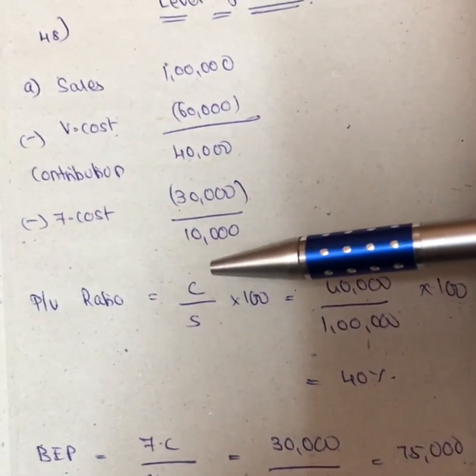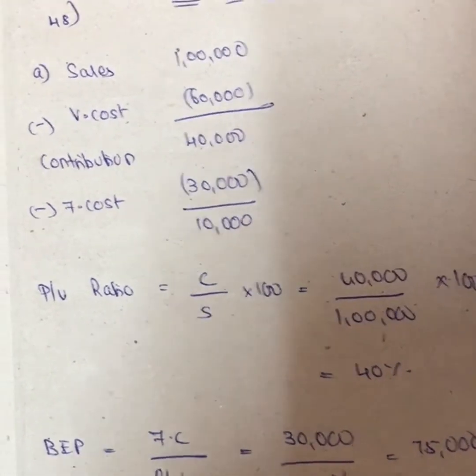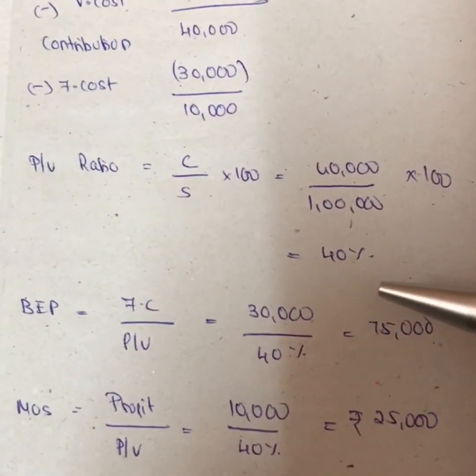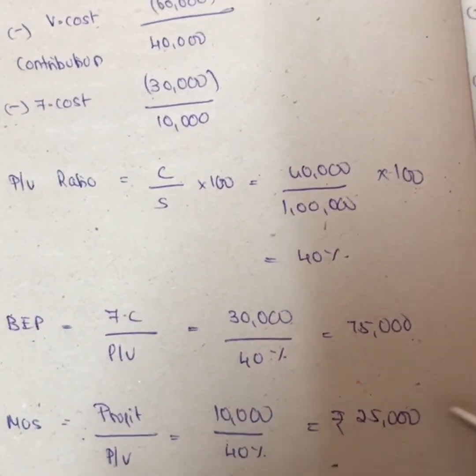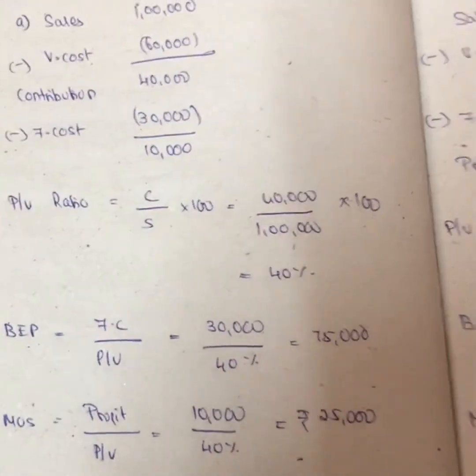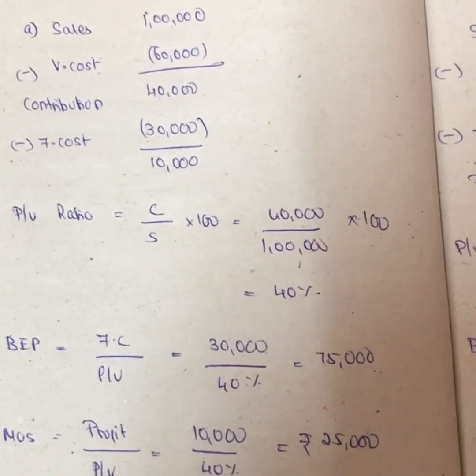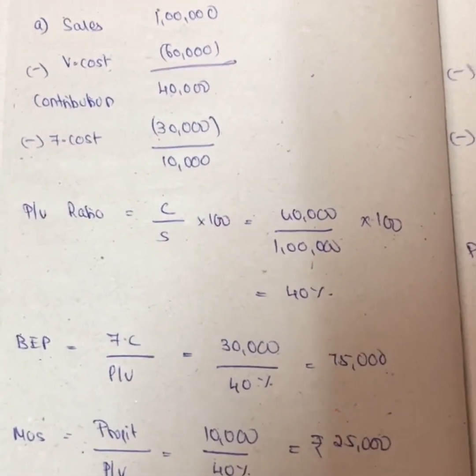So my PV ratio is contribution by sales into 100. You get 40%. BEP is fixed cost divided by PV ratio. We get 75,000. And MOS is profit divided by PV ratio. Obviously, we get it as 25,000. This is the first part. So it's very easy to calculate. Now coming to the second part.